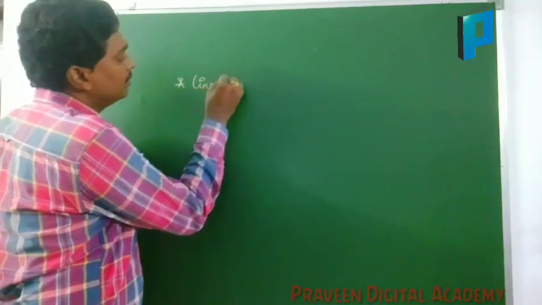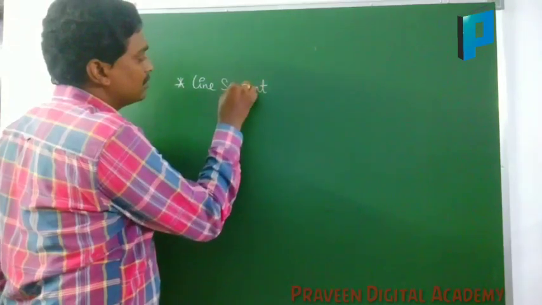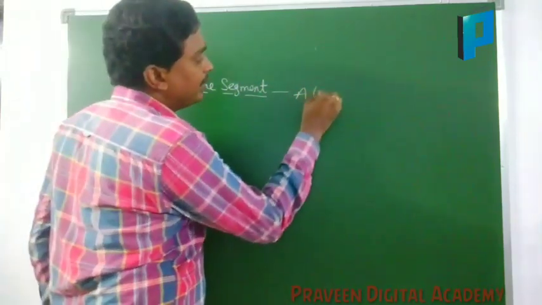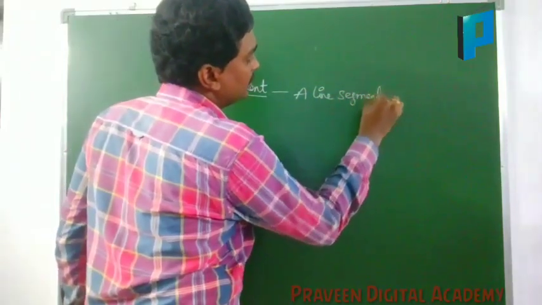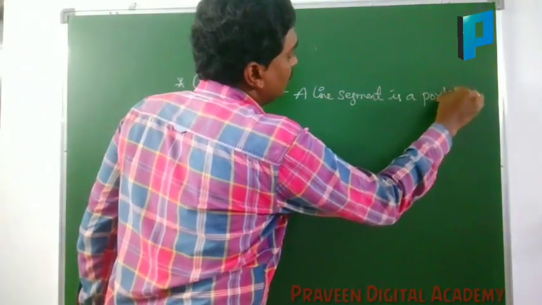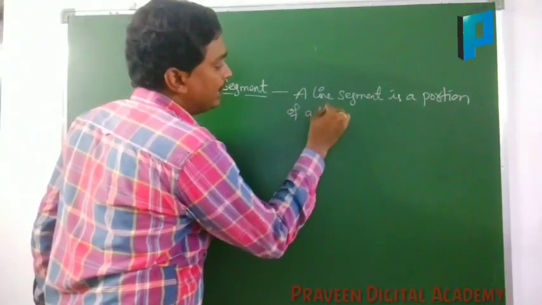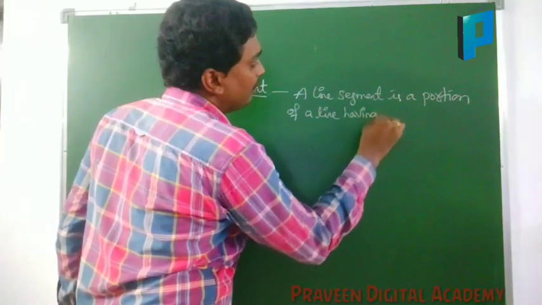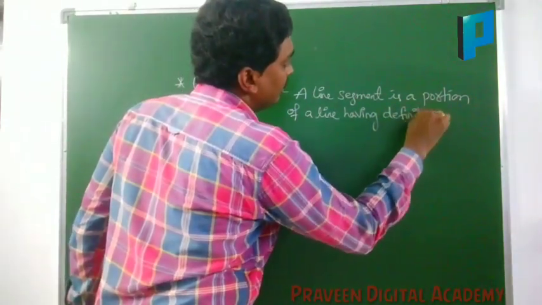Line segment. A line segment is a portion of a line having definite length.